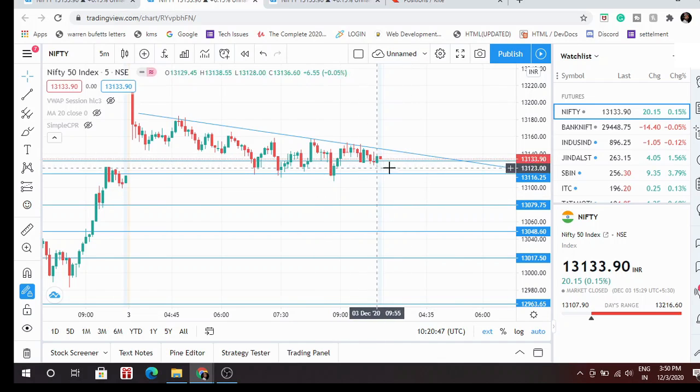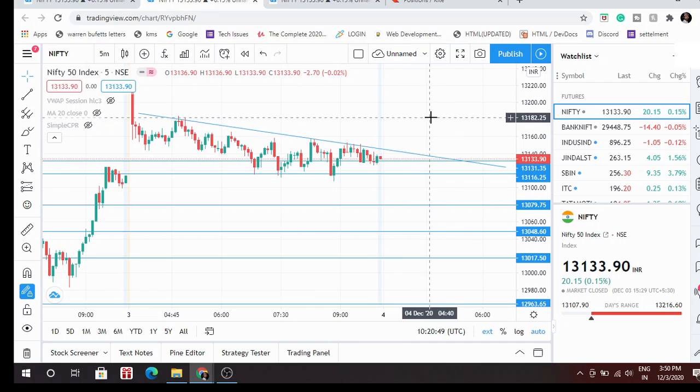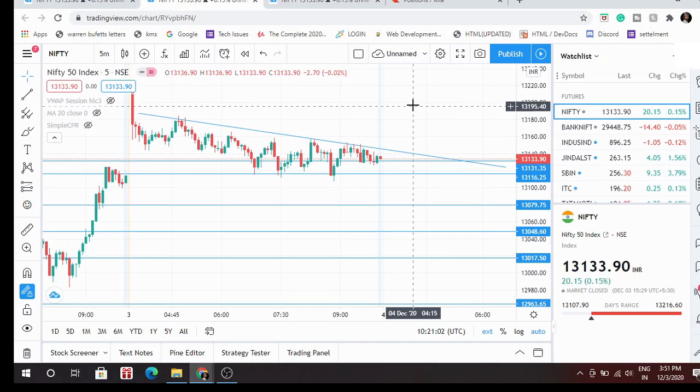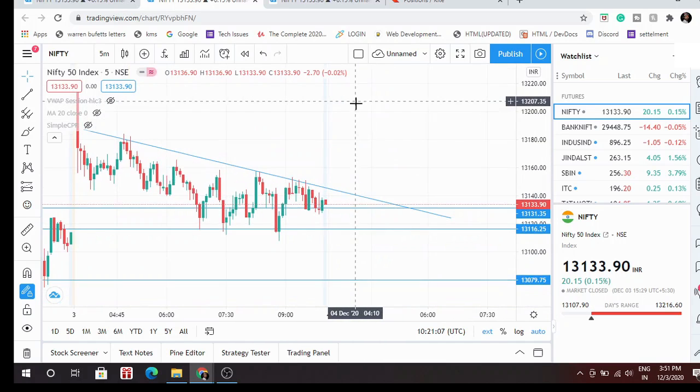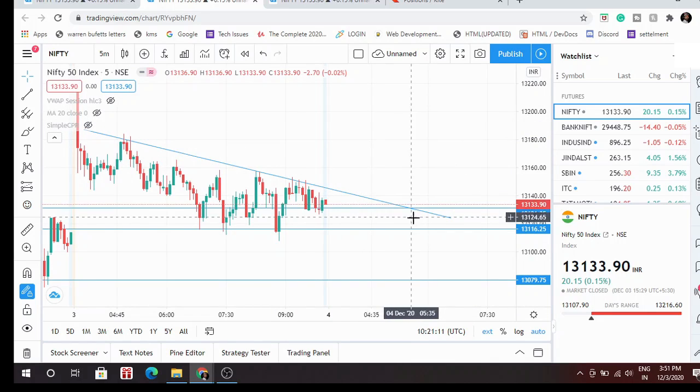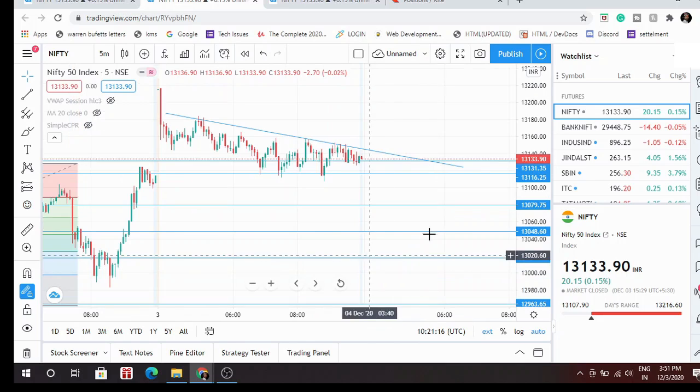And if the market gaps up, it can open here or here. If it opens here, I will sell immediately in the morning, maybe in the first or second minute. Or if it opens here, gap up, I'm going to wait, because I know it will eventually touch this level. So that's it for tomorrow.